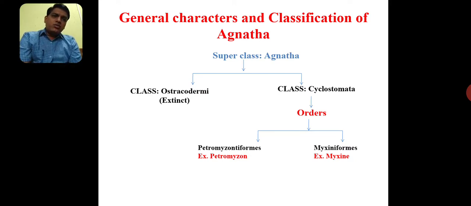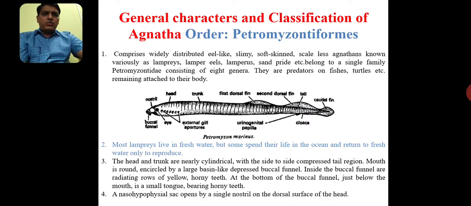And in this topic we will see only the two orders of the cyclostomes, that is Petromyzontiformes and Myxiniformes. For Petromyzontiformes the example is Petromyzon, and for Myxiniformes the example is Myxine. These two animals are also there for the practical, for identification and morphological peculiarities. Today we will see the details of these cyclostomes along with the orders Petromyzontiformes and Myxiniformes. First of all, we will see the details of the Petromyzontiformes.